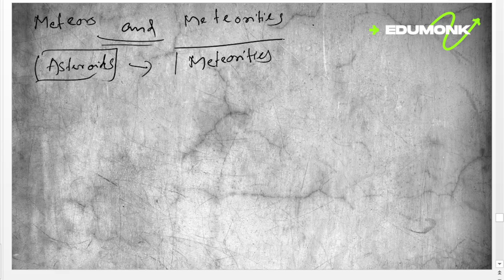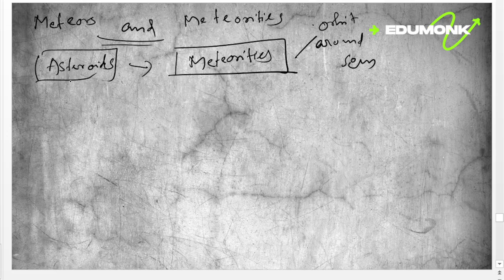These minor parts are known as meteoroids. Asteroids sometimes smash with each other and break up into minor remains. These minor parts are known as meteoroids, which orbit around the sun. We know asteroids are rocky and huge structures. Then meteoroids are also rocky structures, but small.